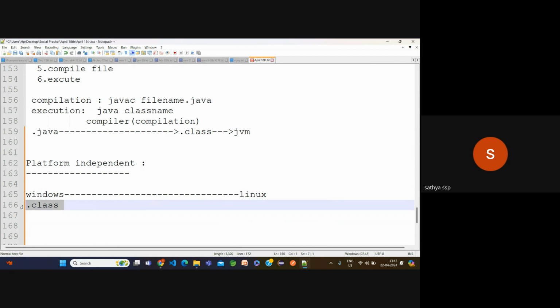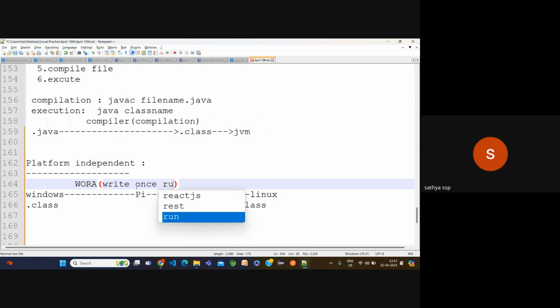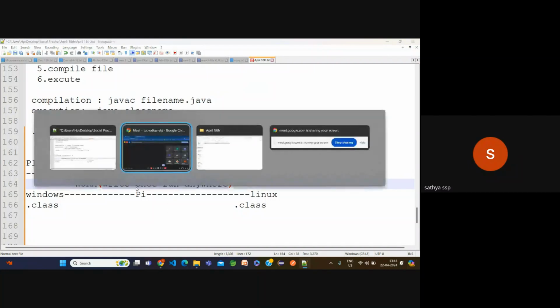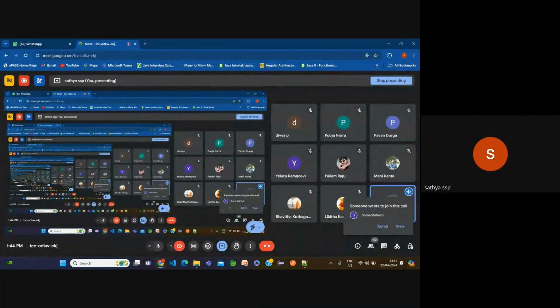I can send this file to my friend, but my friend is using a different platform. I'm using Windows, my friend is using Linux. Still, he can execute it. Why? Because Java is platform independent. It does not depend on which type of platform you are using. That's why we have one slogan for this: write once, run anywhere.